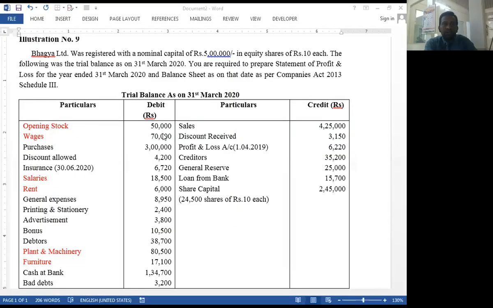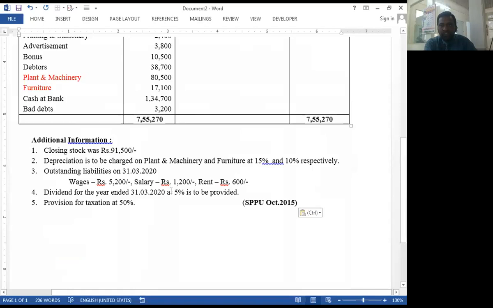Opening stock amounted to rupees 50,000 and closing stock amounted to rupees 91,500, and we calculate change in inventory by opening stock minus closing stock. So opening stock of rupees 50,000 and closing stock of rupees 91,500, so there is a negative balance here.